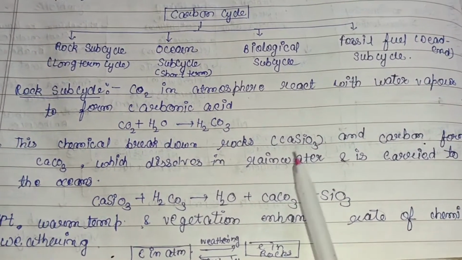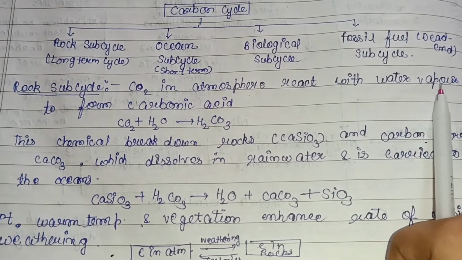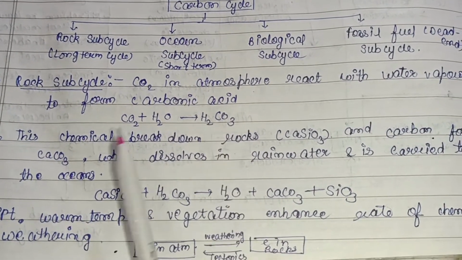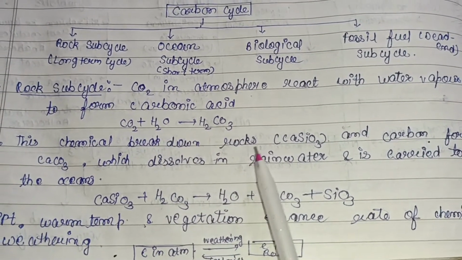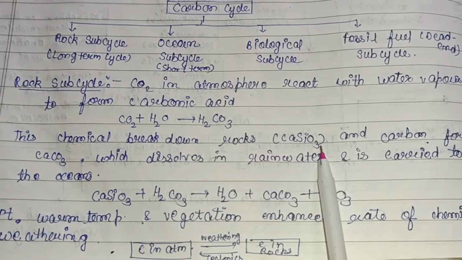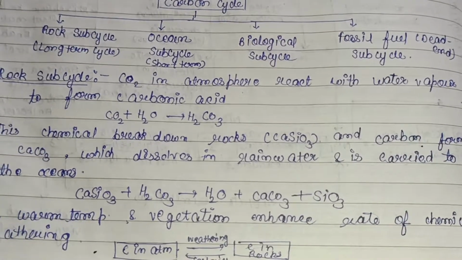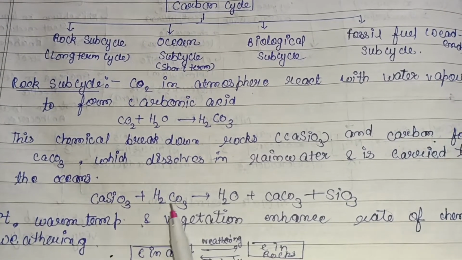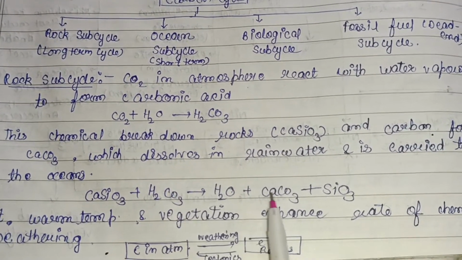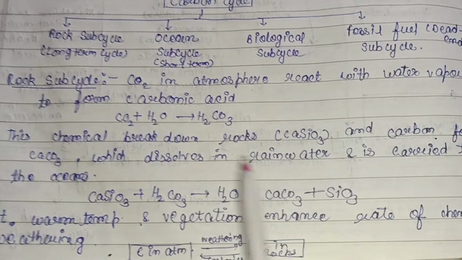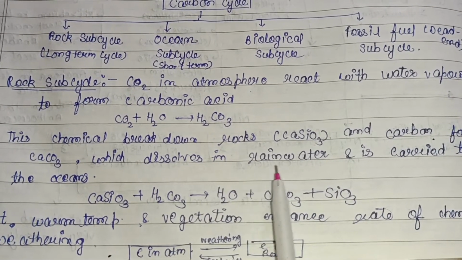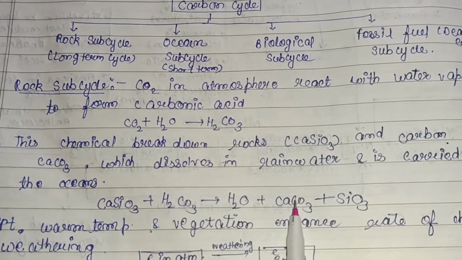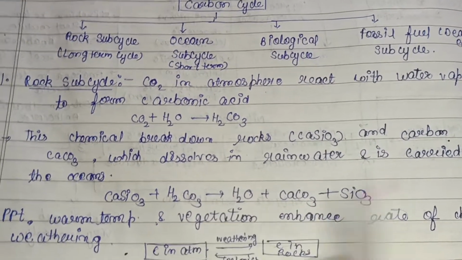CO2 in the atmosphere reacts with water vapor to form carbonic acid. This chemical breaks down the rocks, which are composed of CaSiO3, and the carbon forms CaCO3. That is, CaSiO3 reacts with the carbonic acid and forms CaCO3, which dissolves in the rainwater and is carried down to the oceans.